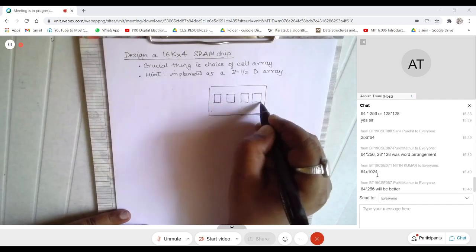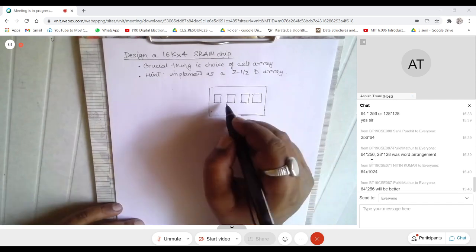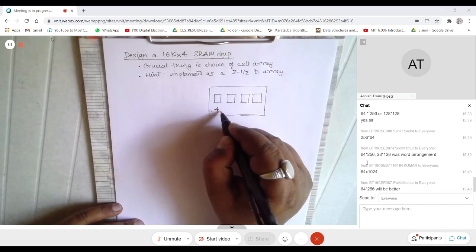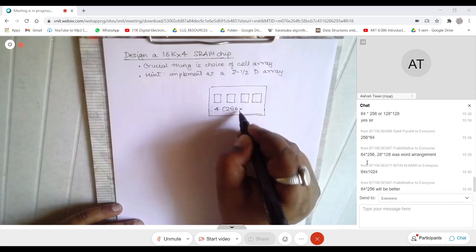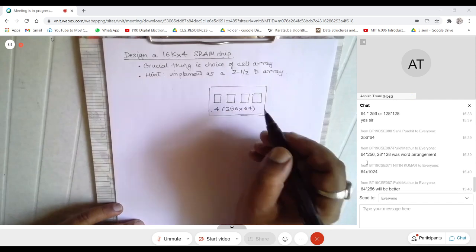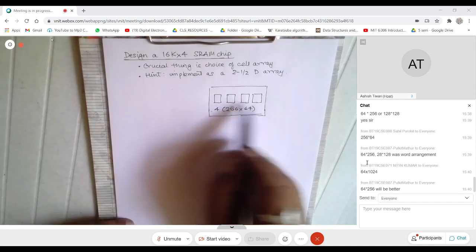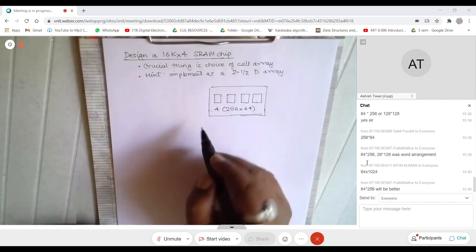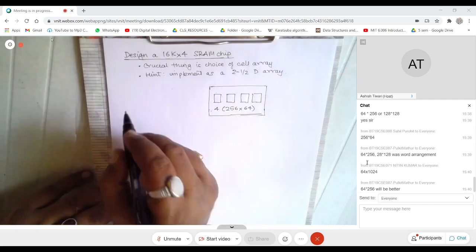You can have it as 4 arrays of 256 cross 64. So this array has 256 rows, 64 columns, 256 rows, 64 columns, and 4 of them. Now things are fairly simple, right?